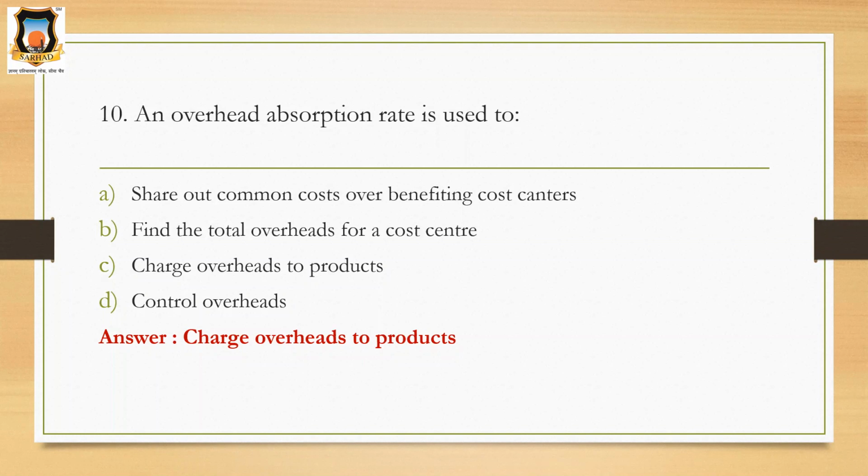Whatever indirect expenses are incurred for producing one product, that overhead must be considered in the proper cost of production. As per that absorption rate, we are charging overheads to products. So the correct option is option C, charge overheads to products.